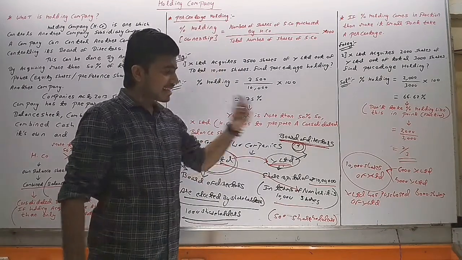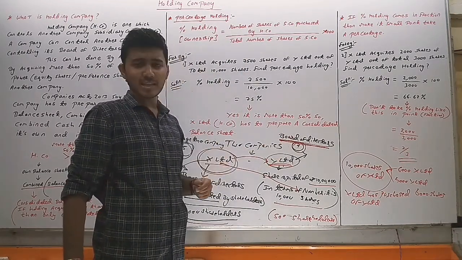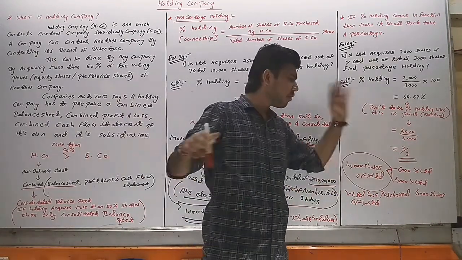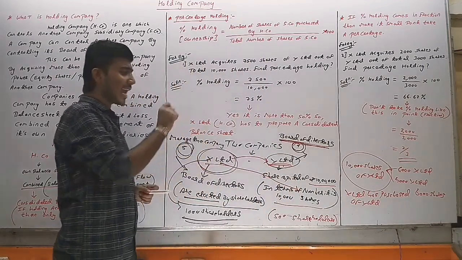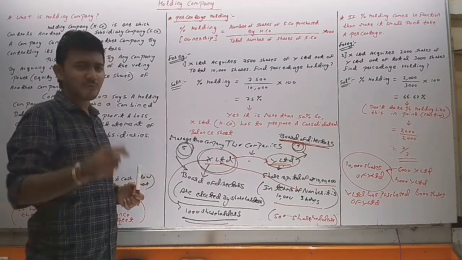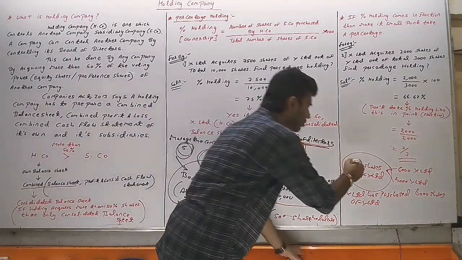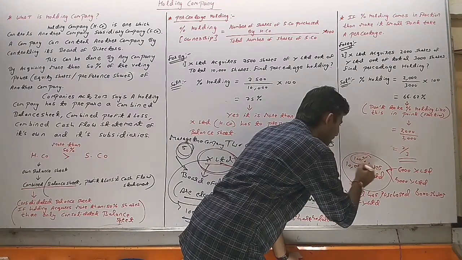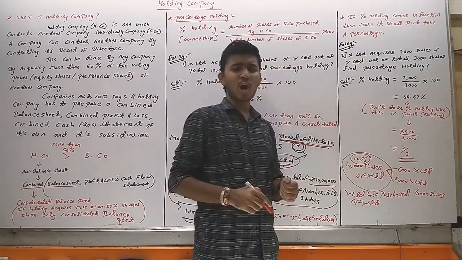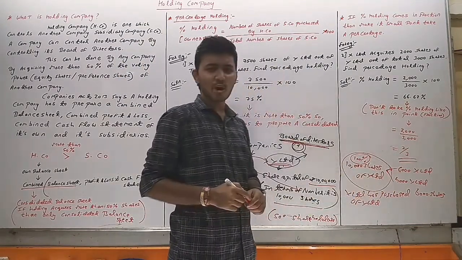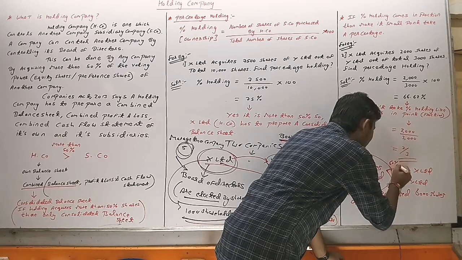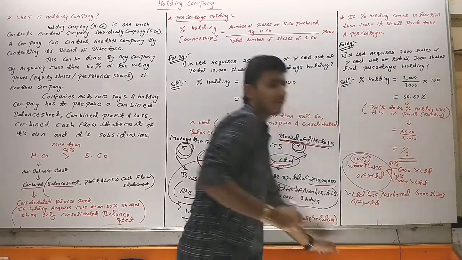So here X Limited has 6,000 shares out of 10,000 of Y Limited, and the remaining 4,000 shares are with different shareholders of Y Limited. If we calculate the percentage of shares X Limited has of Y Limited, suppose 10,000 is 100%. If we take 6,000 shares, how much percent, and 4,000 shares, how much percent? So 6,000 shares is 60% and 4,000 shares is 40%.